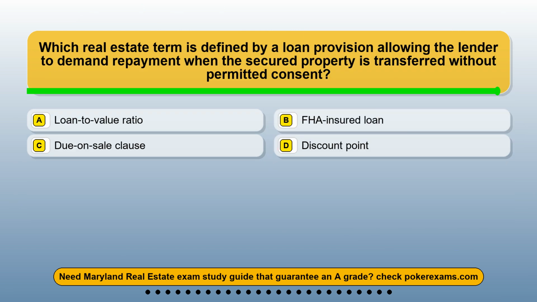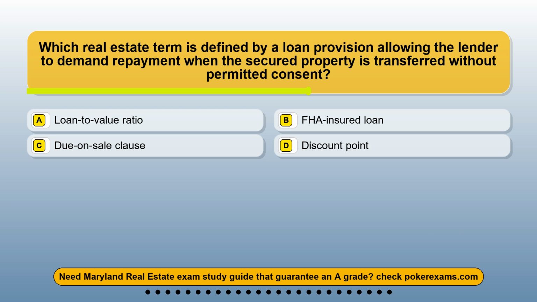Question 14. Which real estate term is defined by a loan provision allowing the lender to demand repayment when the secured property is transferred without permitted consent? Option A, loan-to-value ratio. Option B, FHA-insured loan. Option C, due-on-sale clause. Option D, discount point.